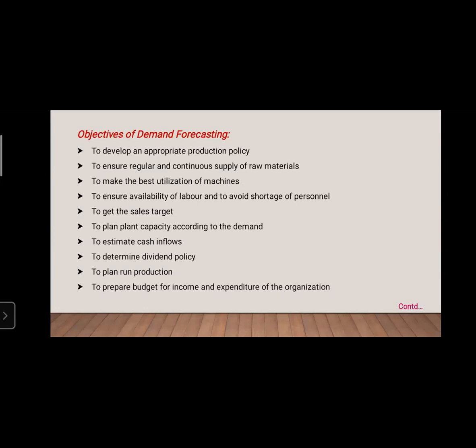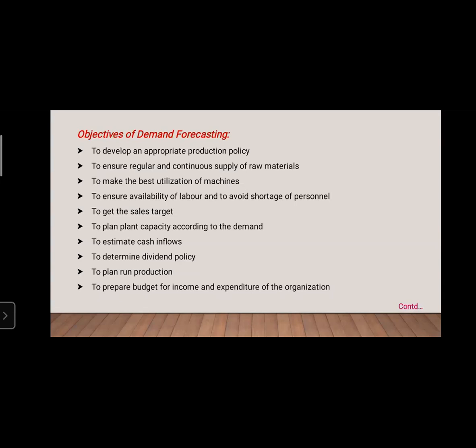Once again, the first one is to develop an appropriate production policy. So you are framing a production policy related to a certain type of demand forecasting. Next, to ensure a regular and continuous supply of raw materials. When you start a product which has more demand in the market, we have to make sure that there is a good, continuous supply of raw material for that product or not.